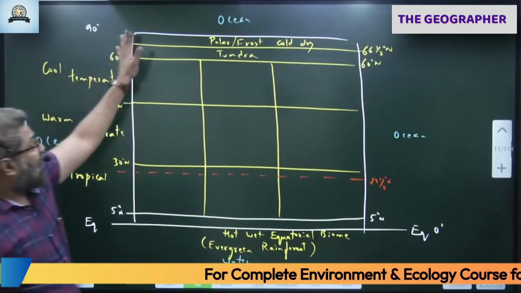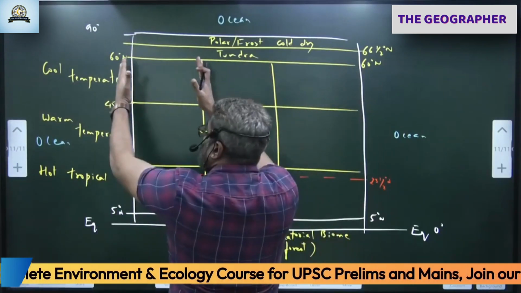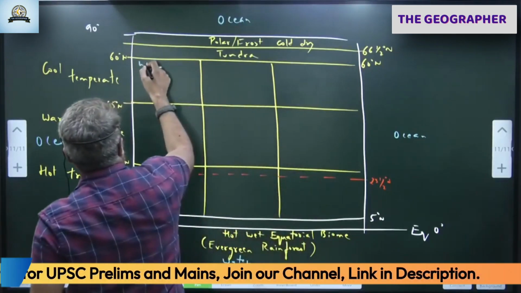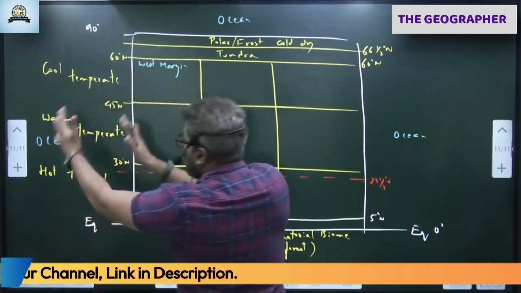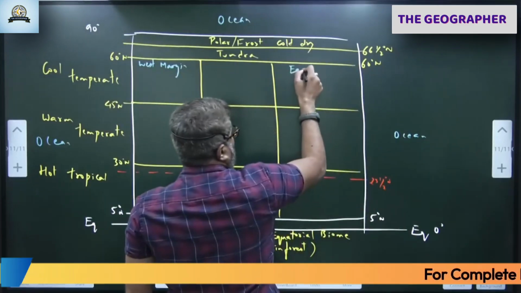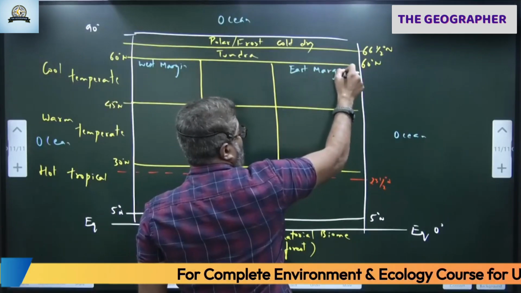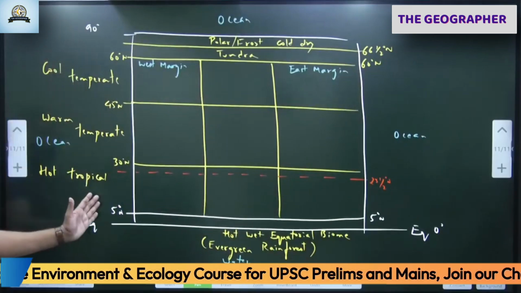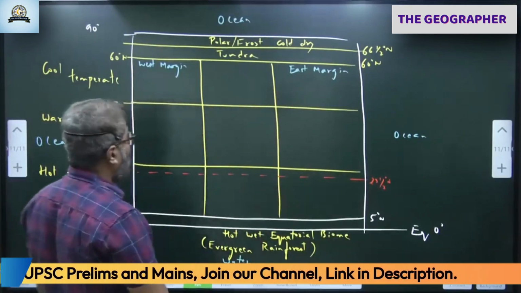So maritime influence is there on the sides. This is called as east coast. Let's call this as west coast. So this is called as west margin. I'll write west margin conditions. West margin is close to the western ocean here. This is called as east margin. All these three are called as east margin type. Remember, west margin because western side also there is water. East margin also there is water. Okay, so please try to understand.